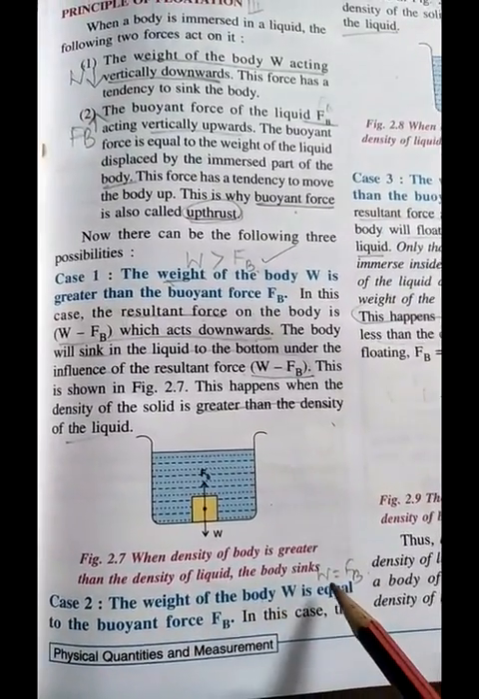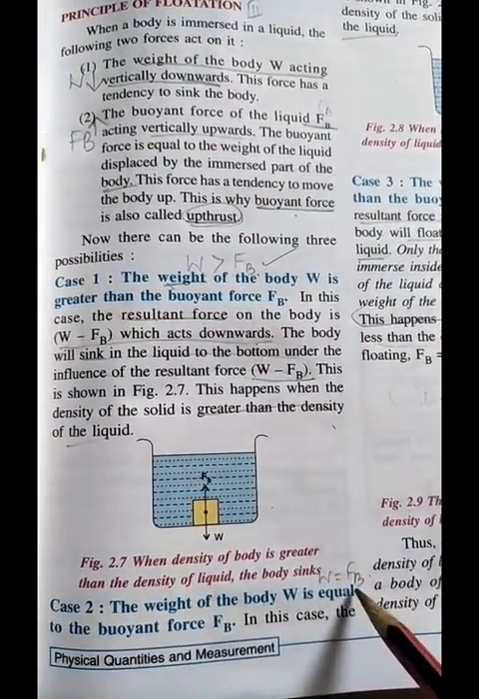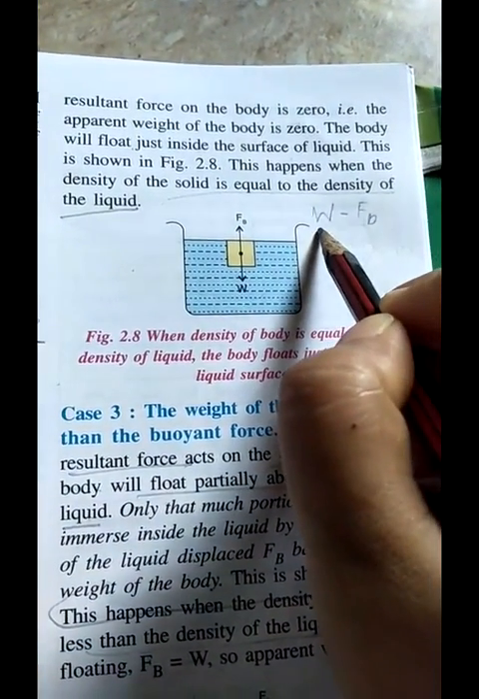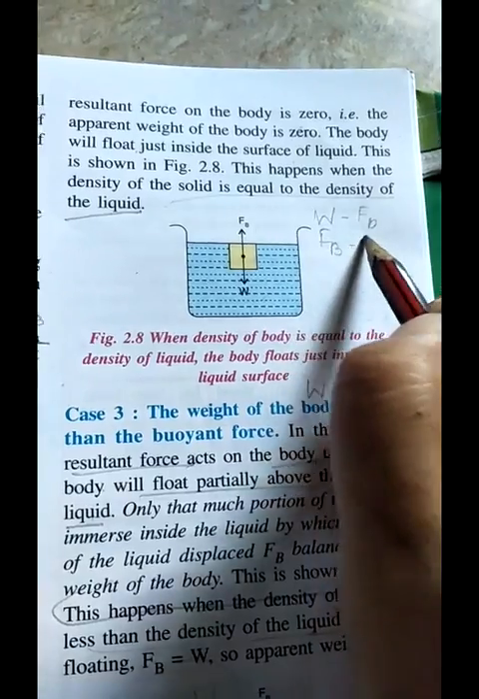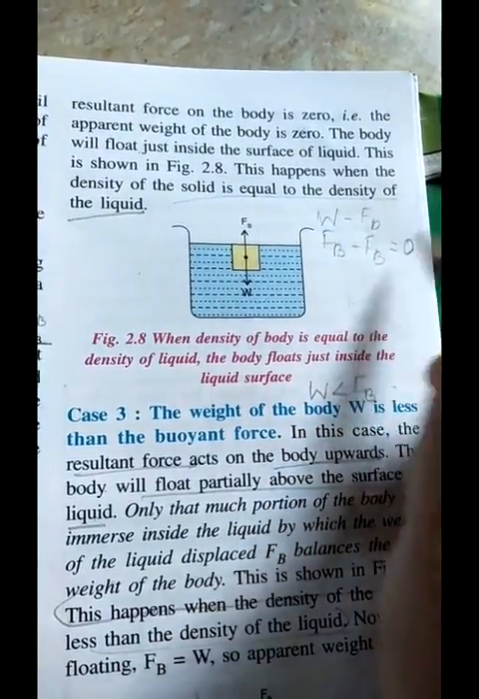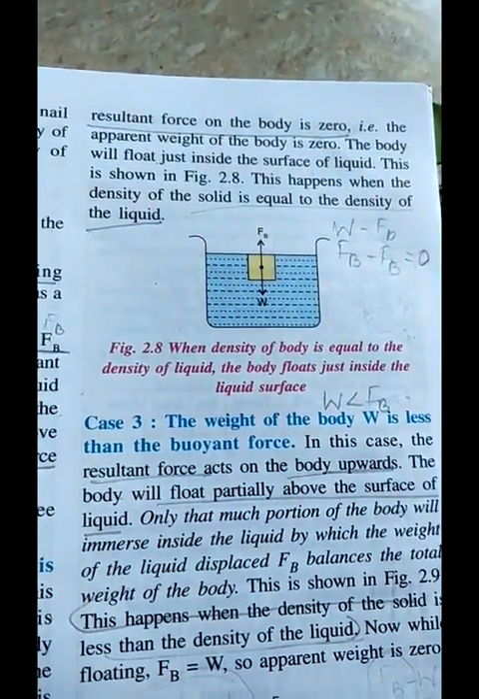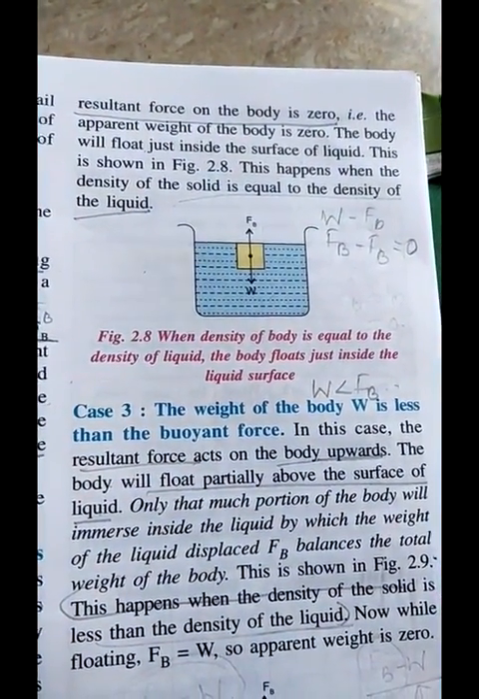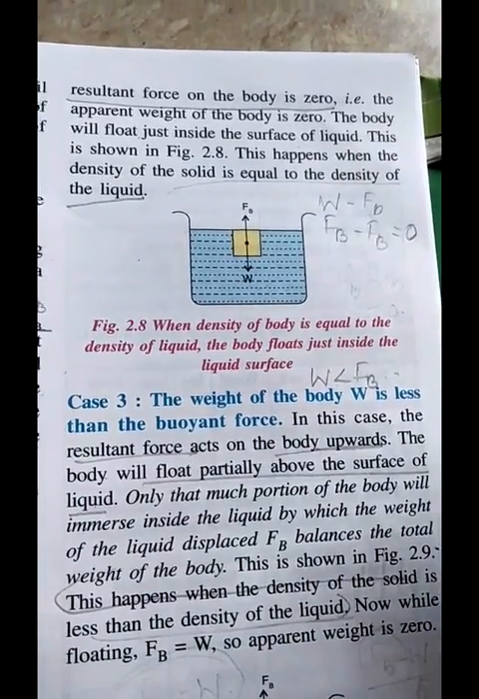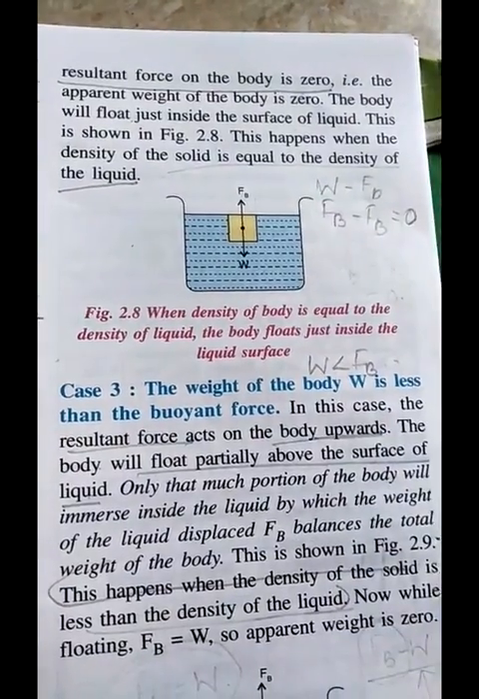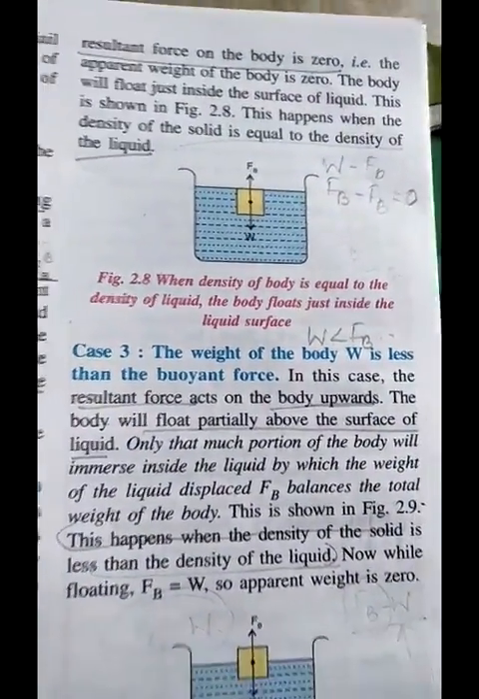Next case is when the weight of the body is equal to the buoyant force. In that case, what will happen? The resultant force will be W minus Fb, and both are equal, so this will be Fb minus Fb, which is 0. So the resultant force will be 0. The body will float just inside the surface of the liquid, and this will happen when the density of the solid is equal to the density of the liquid.